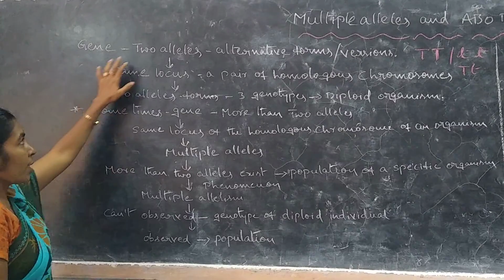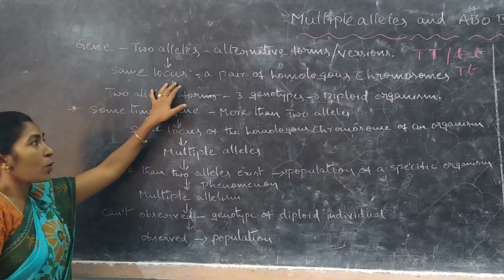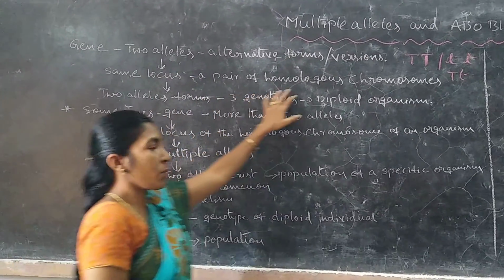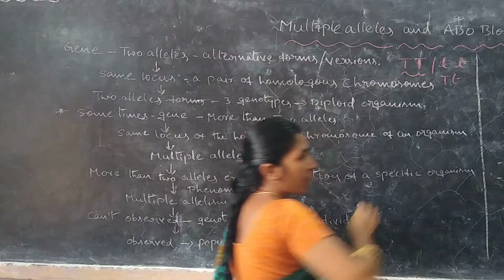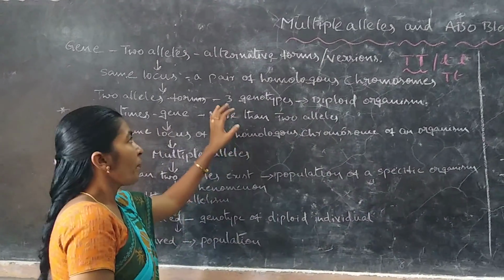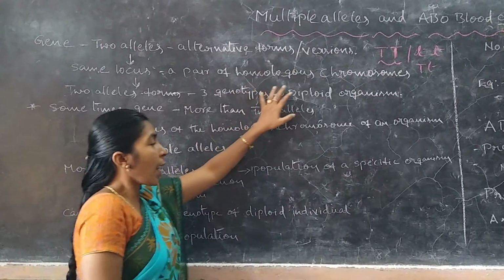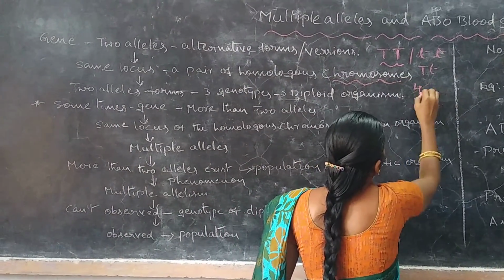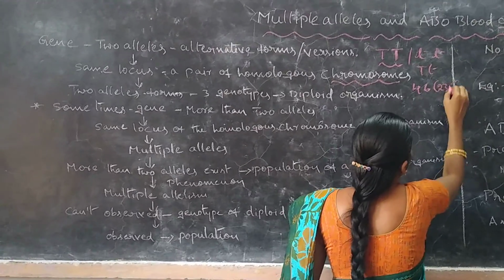These two alleles are present on the same locus of a pair of homologous chromosomes. Already we know that human beings have 46 chromosomes, or 23 pairs of chromosomes.